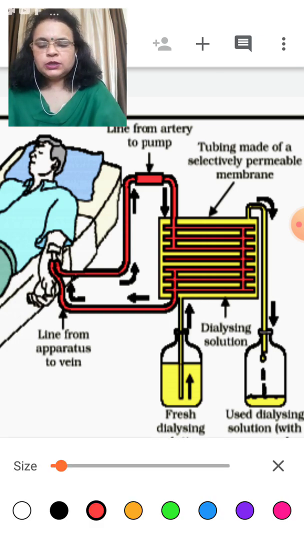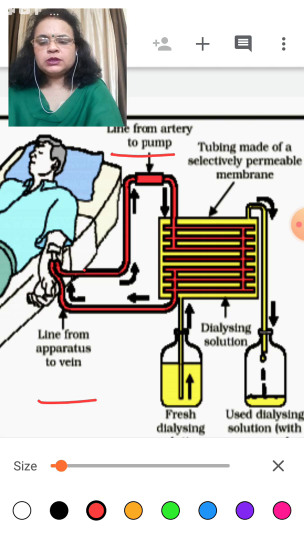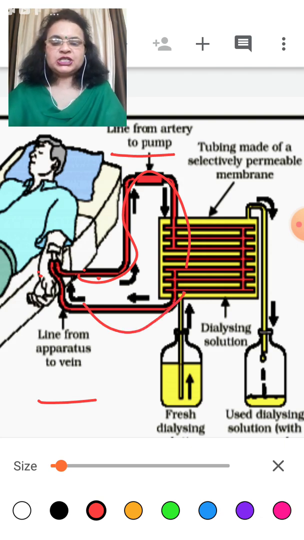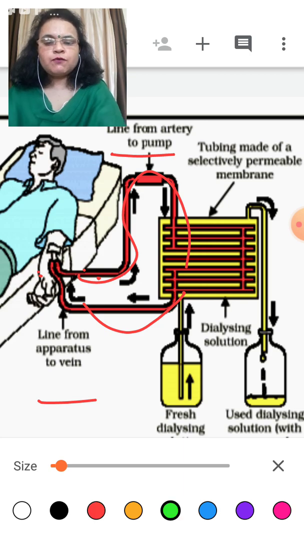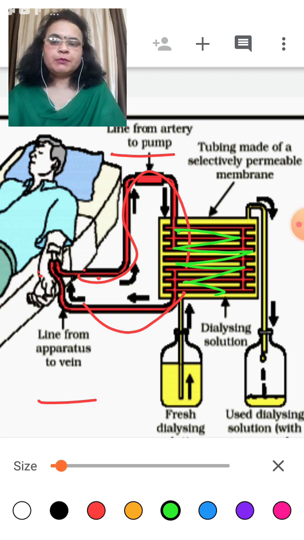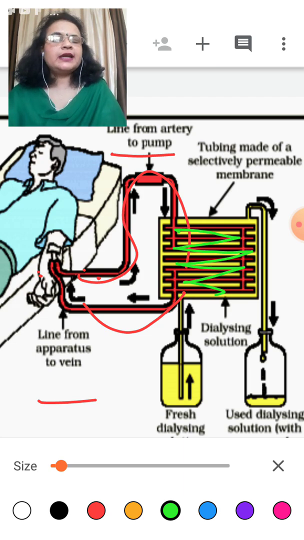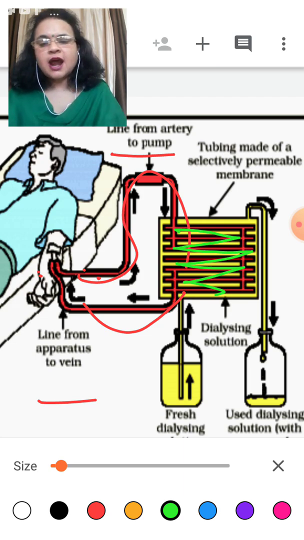There are two types of vessels, arteries and veins. They are both connected with an apparatus injected in the arm, which is connected to a type of machine. This is called the dialysis solution, or dialysing solution. Inside it, a number of coiled tubes are present, which are made of selectively permeable membrane, like cellulose. In this, the same procedure as what happens inside the kidney is done artificially.